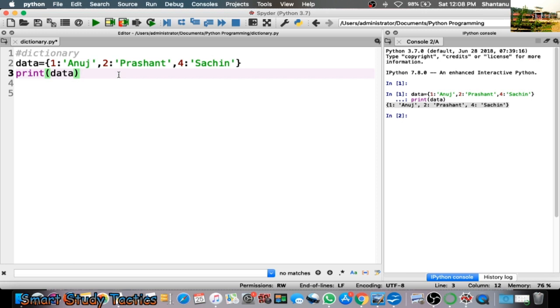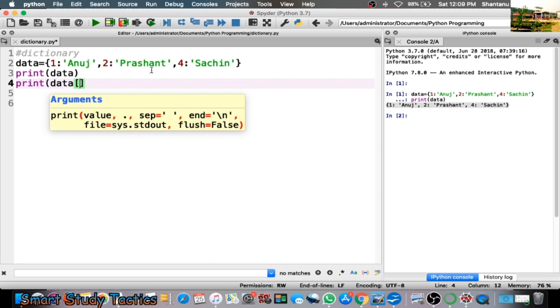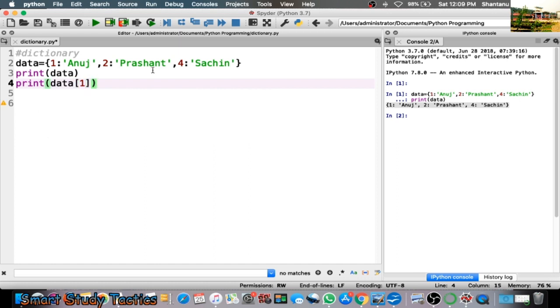If you want to access any value, as I told you, you can access the associated value with the key. So how will you do this? I write print data, and I want to access 1, the key is 1. If I execute this, let's see what it will give. You can see if I call 1, it is printing Anuj. Is this clear to all of you?